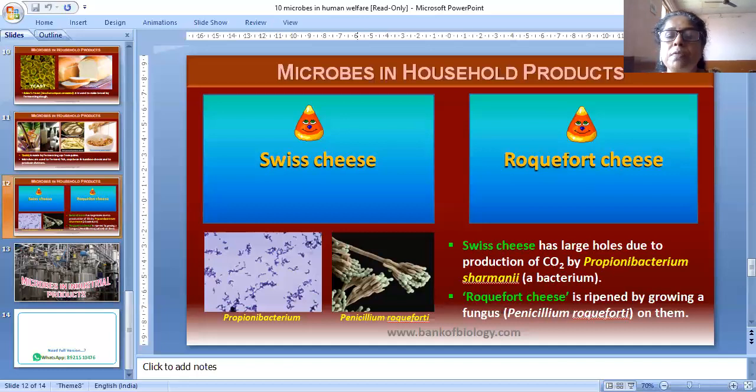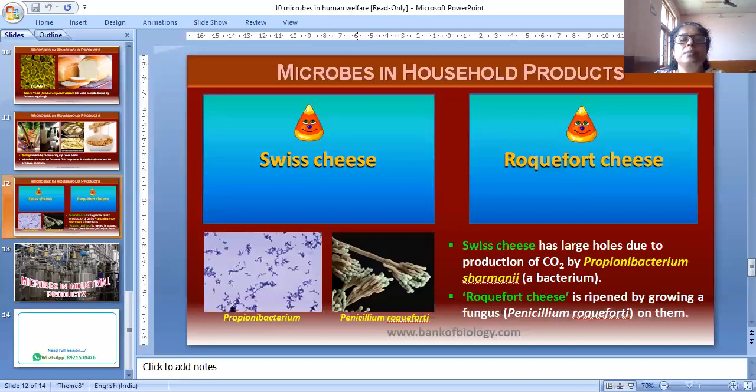Fleming, Chain and Florey were awarded the Nobel Prize in 1945 for this discovery.